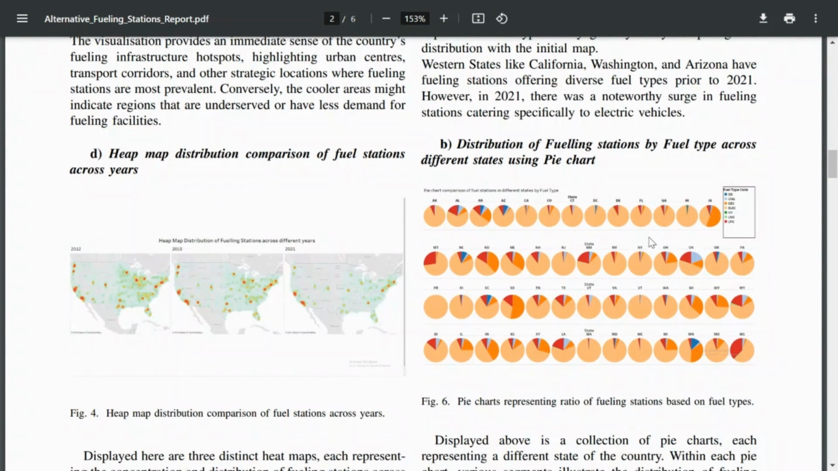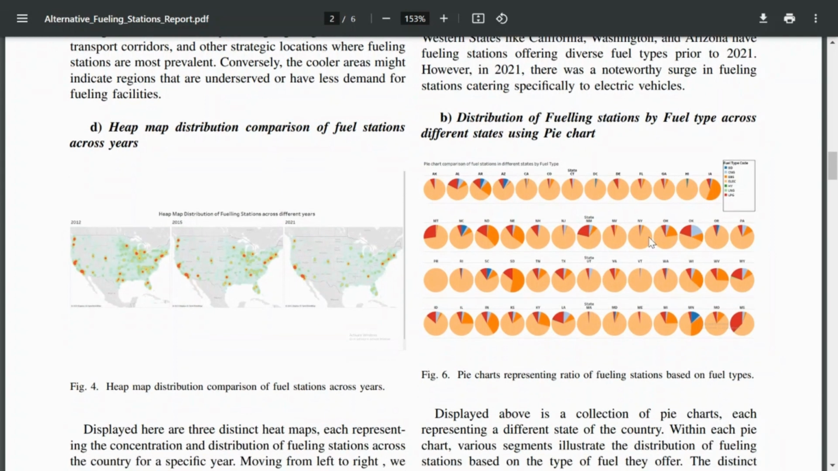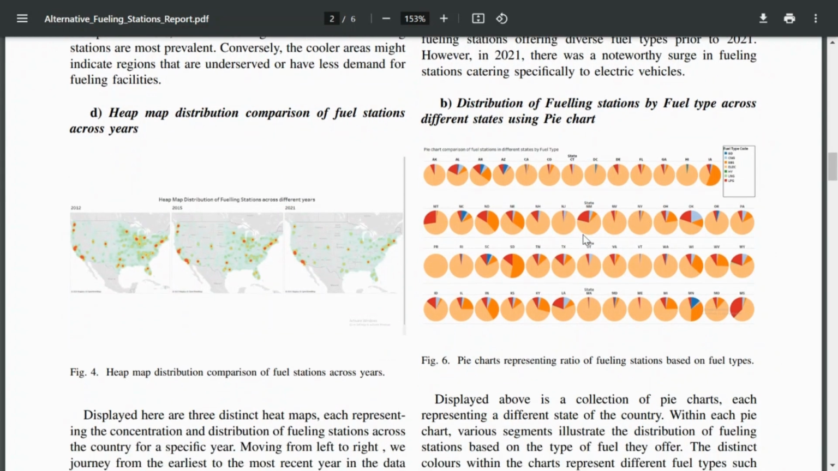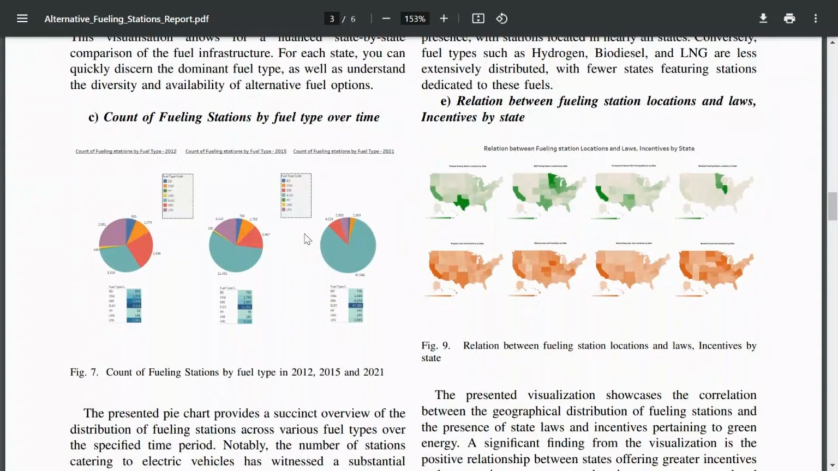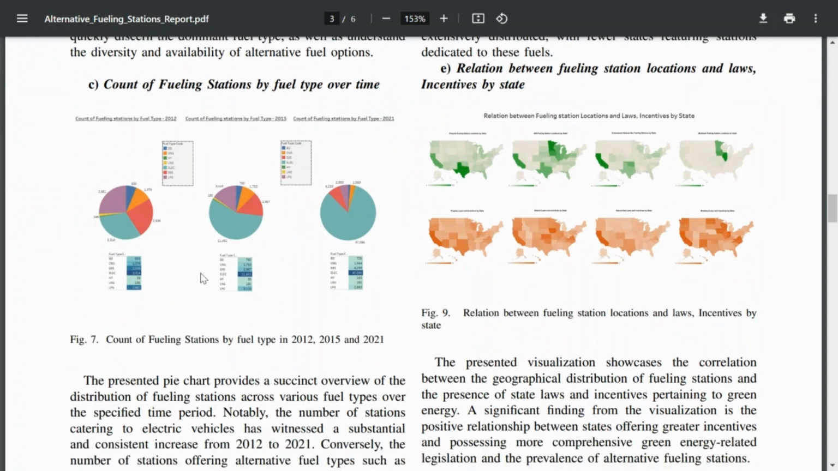Second is a pie chart showing the distribution of fueling stations across different states. We can clearly see that electric fueling stations dominate in every state. Exceptionally, E85 is dominating in states like South Dakota and Minnesota. Next is the count of fueling stations by fuel type. We can clearly see that electric fueling stations increased over time.